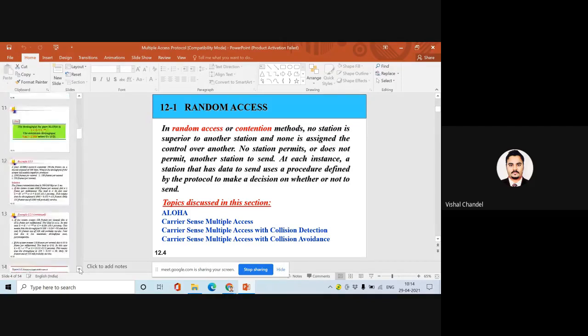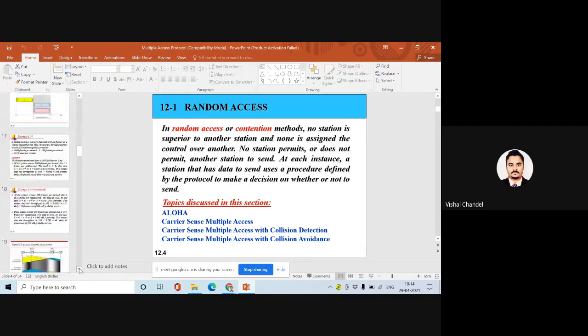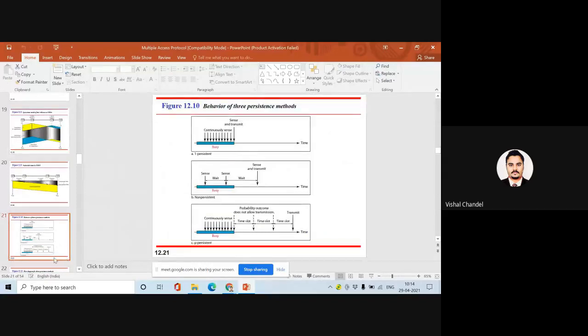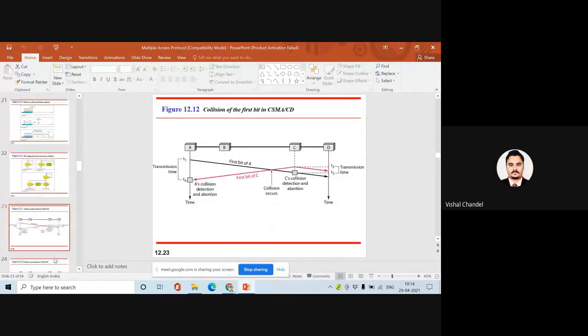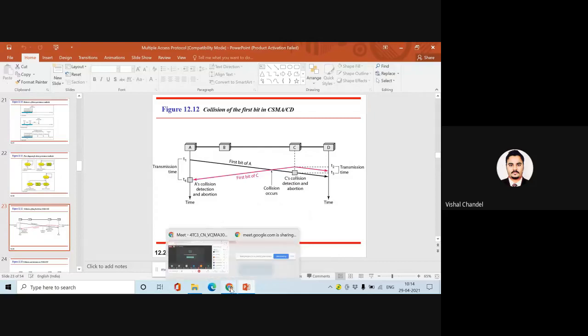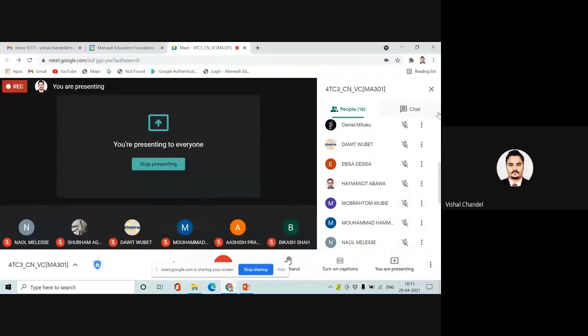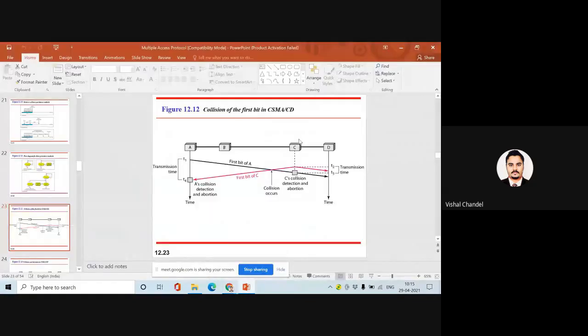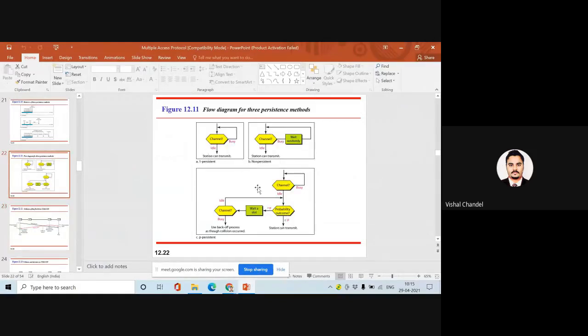So is it clear? I think everyone will be connected now ki what we are talking and what we are going to discuss today. Yeah, please reply guys. Is it clear till this point? Yeah, Daniel, Noel, Shubham, please reply. Okay, thank you guys. So let's come on the point that we are saying the carrier sense multiple access, the